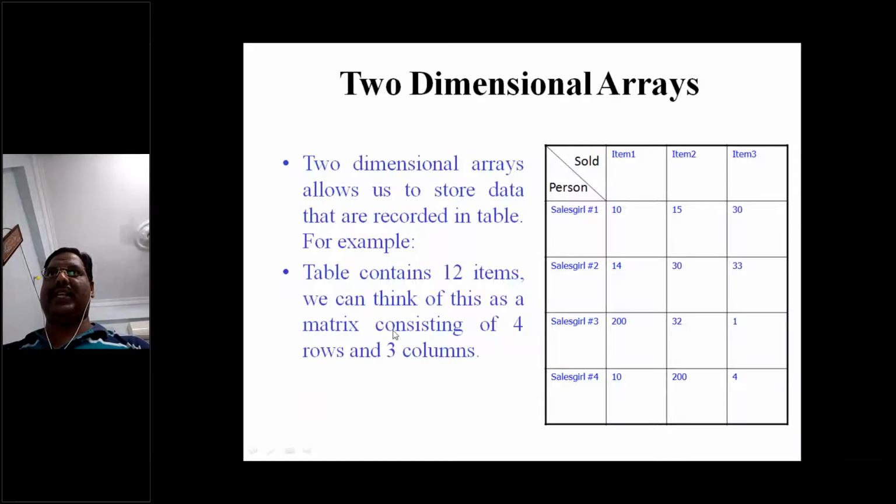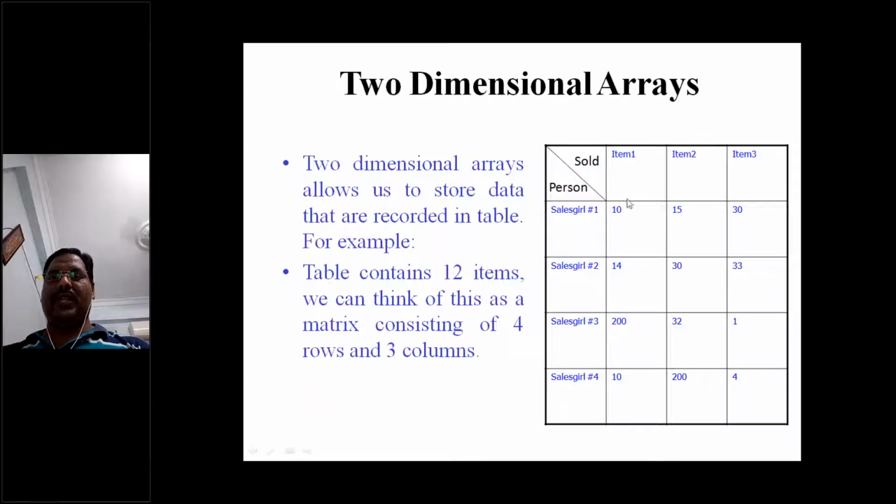So you can think of this as a matrix consisting of 4 rows and 3 columns, right? So 4 rows: first the 0th position, 1, 2, and 3. We have totally 4 rows, so the first position is 0, 1, 2 and 3. This is how the positions are indicated. And the columns: totally 3 columns are there, and the columns are also indexed 0, 1 and 2.